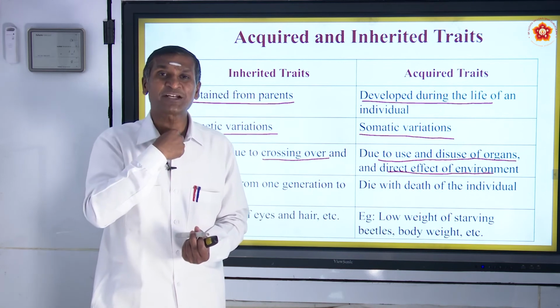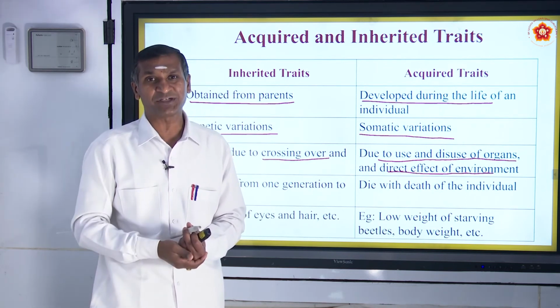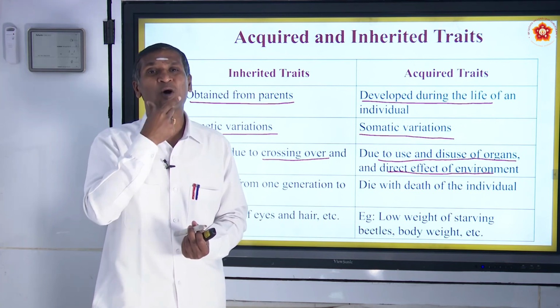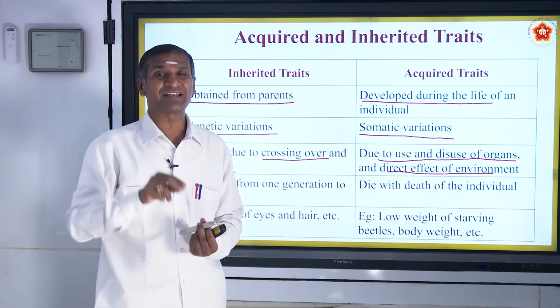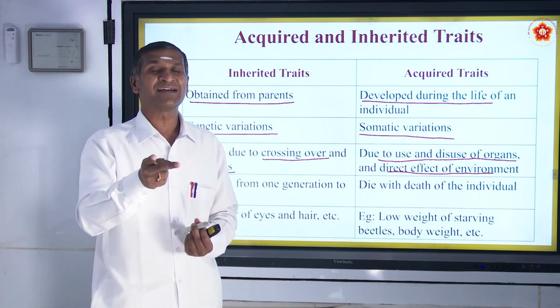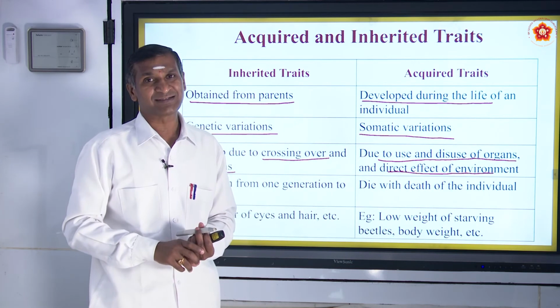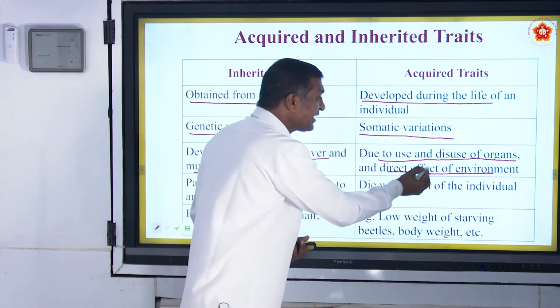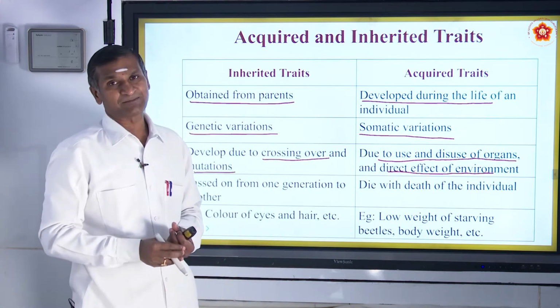The giraffe started to raise its neck to get the food. Further, the giraffes all had long neck. They used their neck. So they had long neck. Use and disuse of organs is acquired trait, and direct effect of environment.